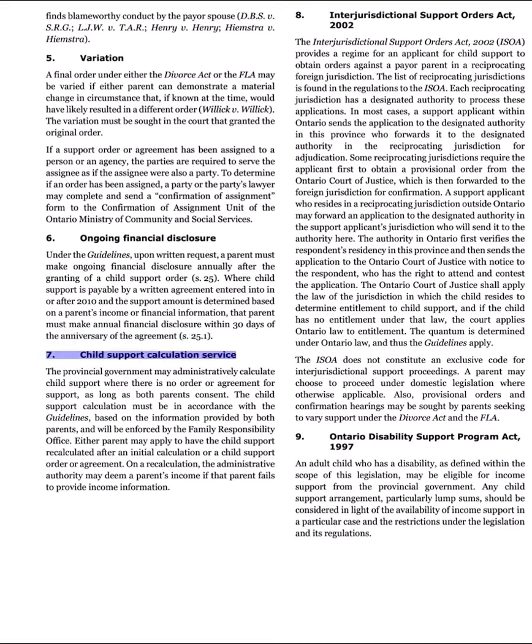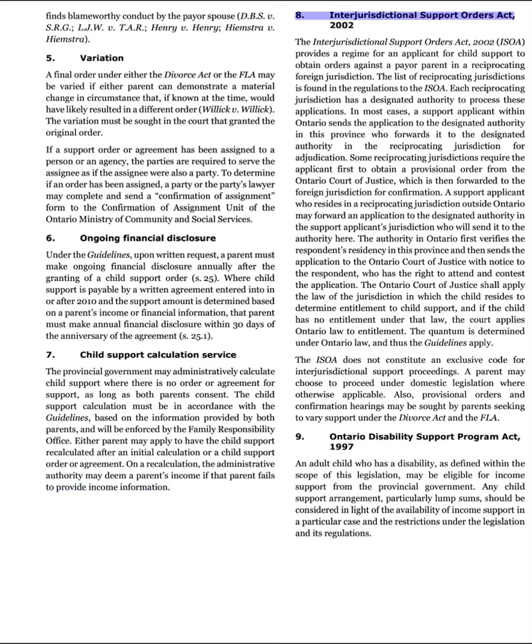7. Child Support Calculation Service. The provincial government may administratively calculate child support where there is no order or agreement for support, as long as both parents consent. The child support calculation must be in accordance with the guidelines, based on the information provided by both parents, and will be enforced by the Family Responsibility Office. Either parent may apply to have the child support recalculated after an initial calculation or a child support order or agreement. On a recalculation, the administrative authority may deem a parent's income if that parent fails to provide income information.